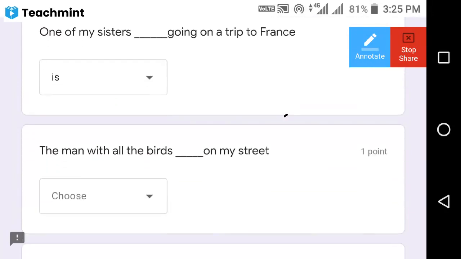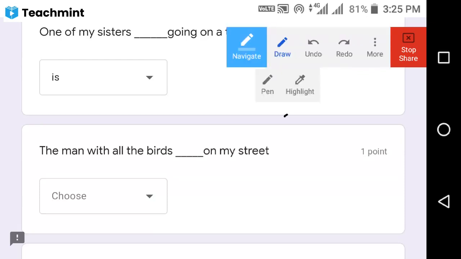The man with all the birds dash on my street. Look at this one here. The subject is singular actually.